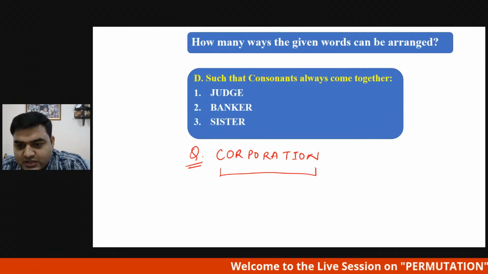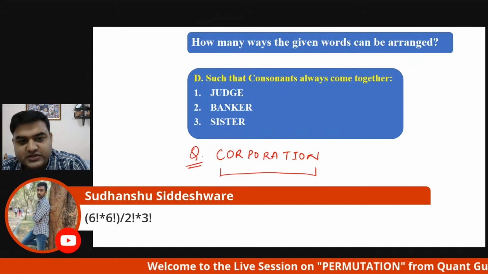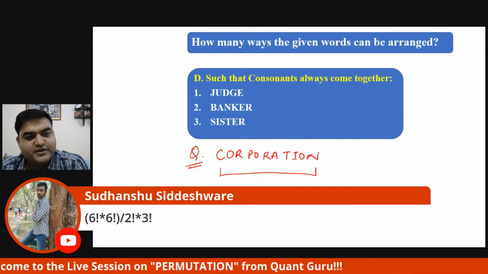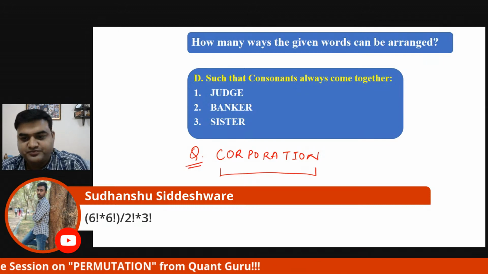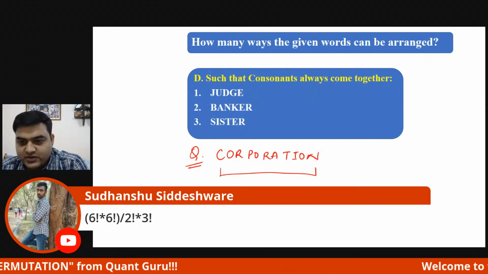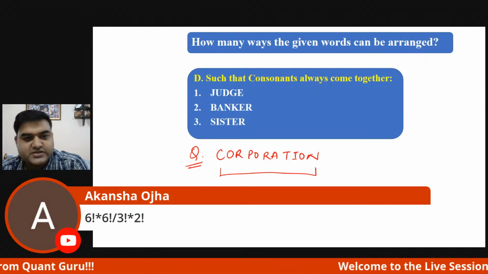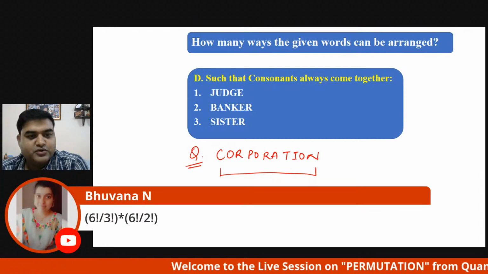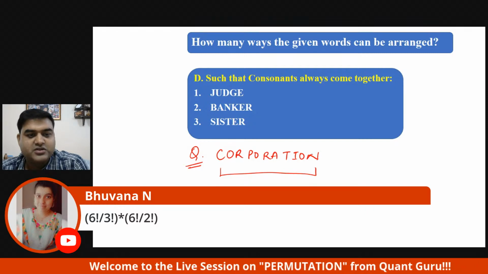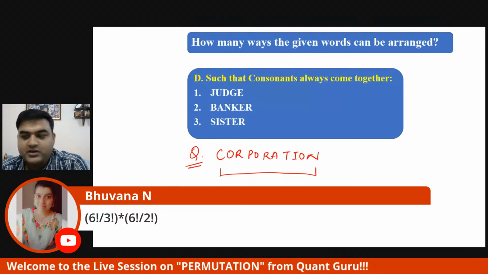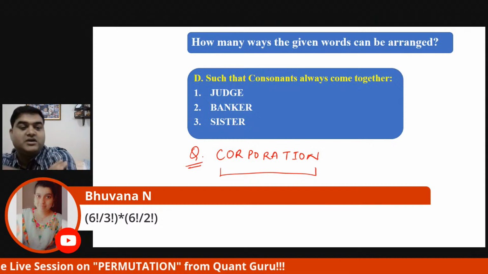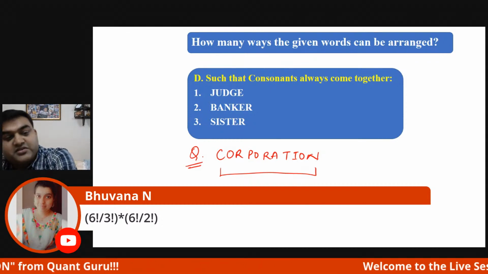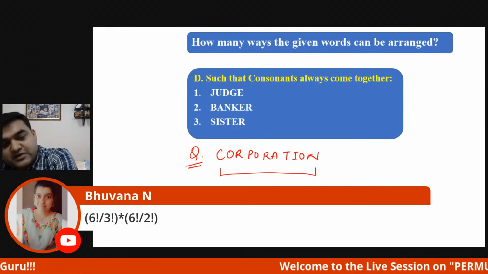Yeah, so the answer is 6 factorial into 6 factorial divided by 2 factorial into 3 factorial. Okay, very good. Akansha Ojha also has the same answer. Very good. And Bhuvana has got the answer. She has written 6 factorial divided by 3 factorial into 6 factorial divided by 2 factorial. Wonderful.